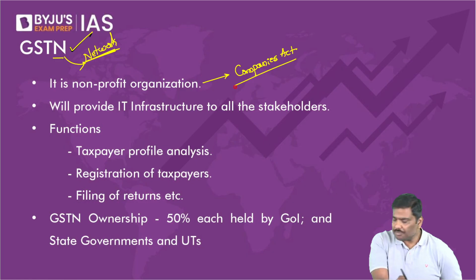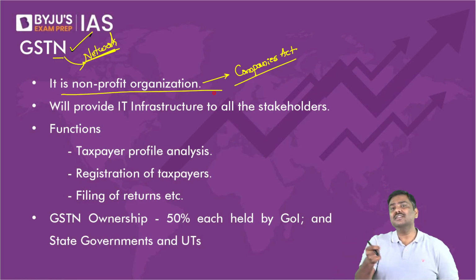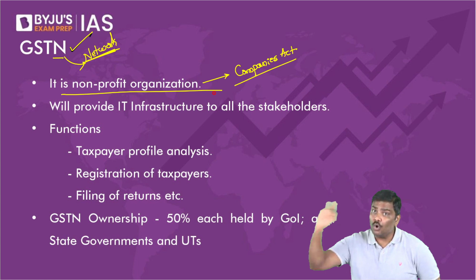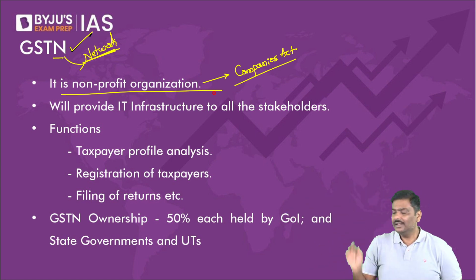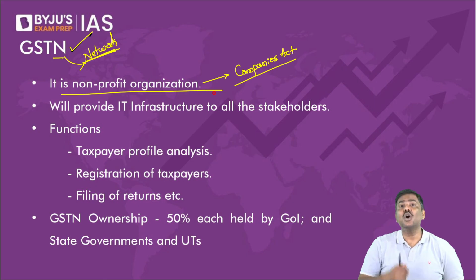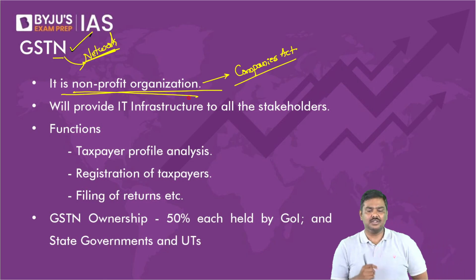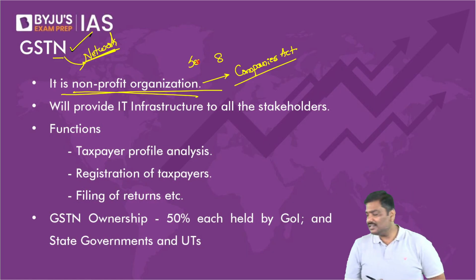But if you have non-profit organizations, NGOs, charitable organizations, etc., profits might be generated, revenue might be generated, but these are not given to owners. These are again invested back in the business itself. That is the reason these are called non-profit organizations. These are established under Section 8 of the Companies Act of 2013.